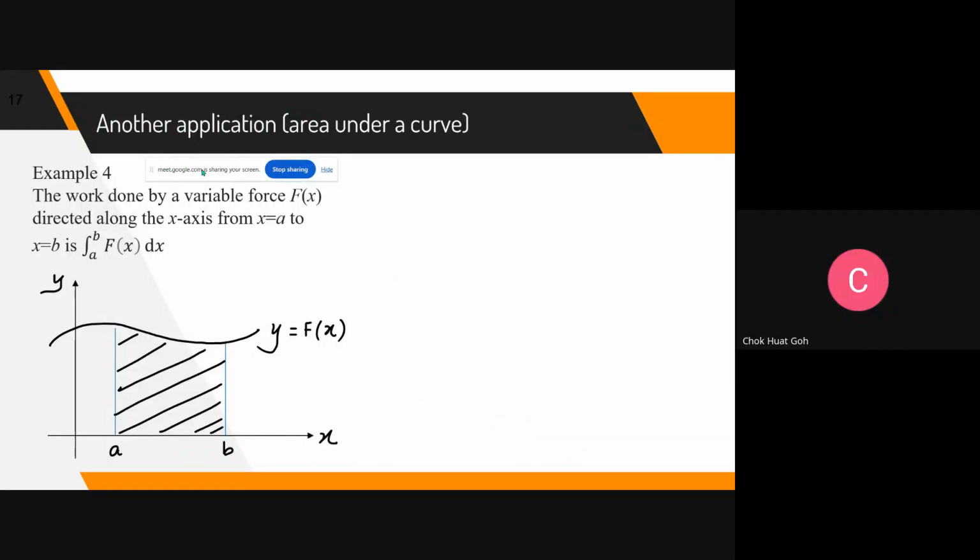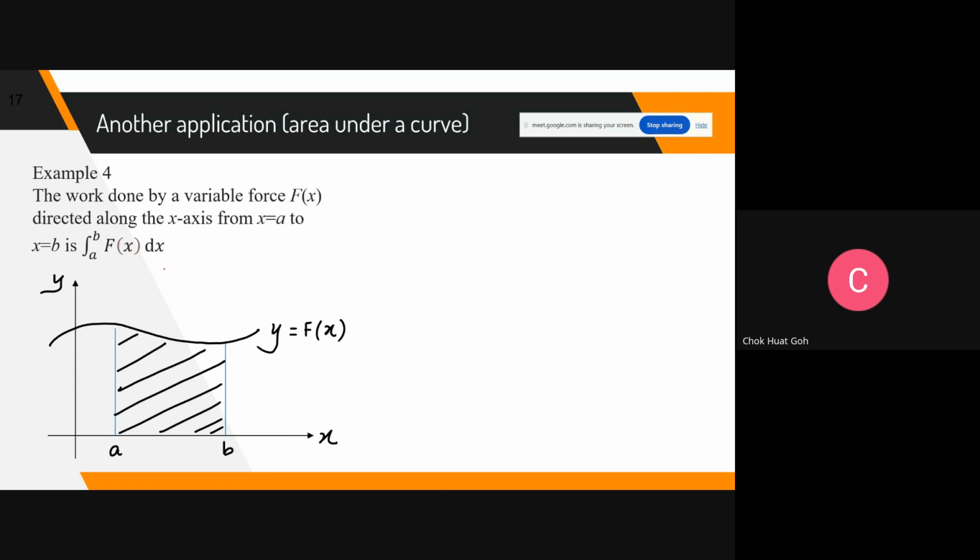The next one, students: the work done by a force. I understand that some of you are in engineering, civil engineering, chemical engineering. So we talk about the work done by a force directed along the x-axis from A to B. The work done is the integral from A to B of the force with respect to x.